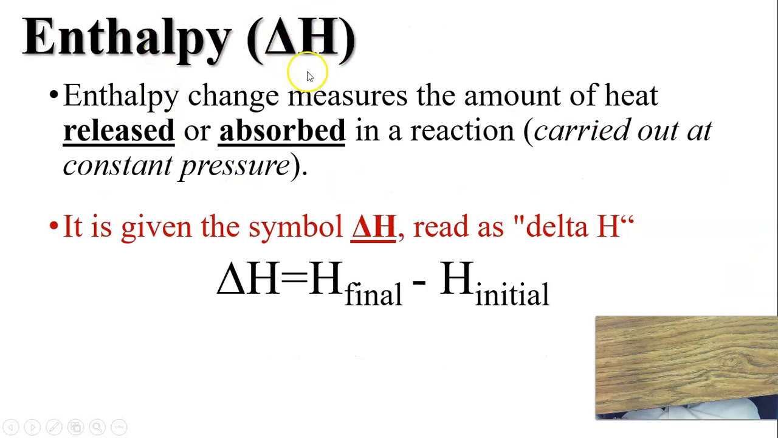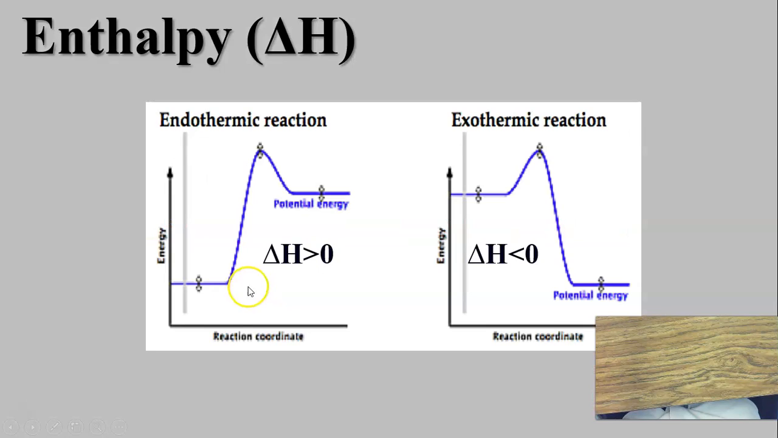Okay, enthalpy. Enthalpy is delta H. That's the symbol for enthalpy. Enthalpy change measures the amount of heat released or absorbed in a reaction. It is given the symbol delta H. Delta H is the final enthalpy minus the initial. So when you're looking at the graph, you're looking from the final point to the initial point, and that tells you the enthalpy change.